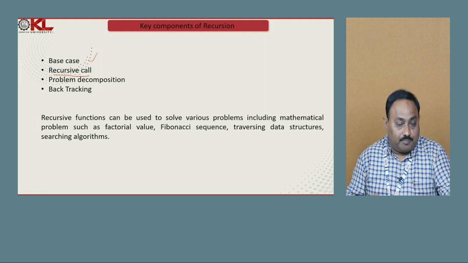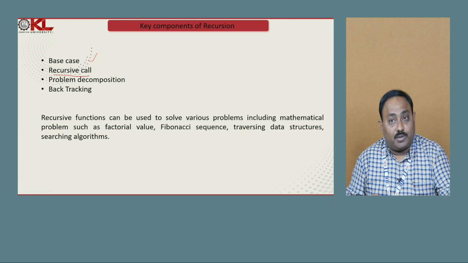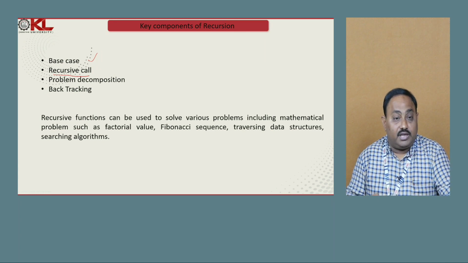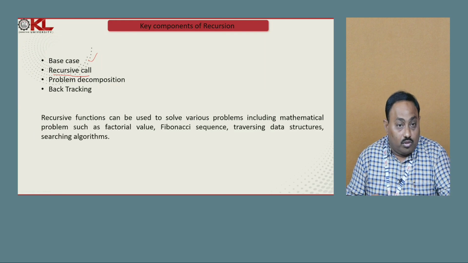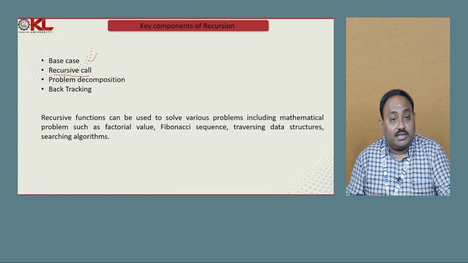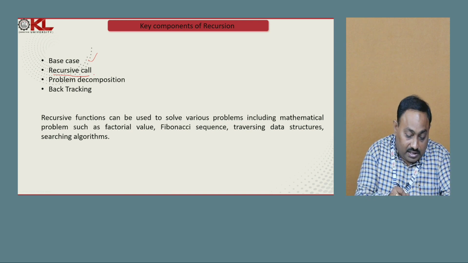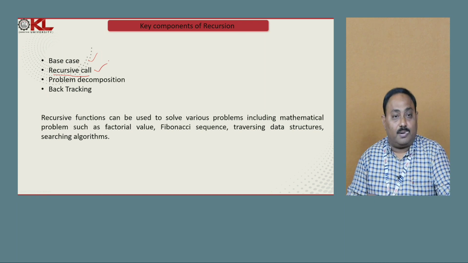If you don't perform a recursive call, then there is no need for the recursive function. So if the base condition is false, we need to perform the recursive call. Then only can the recursion continue. If you don't make any recursive call, the recursion will not execute. So the recursive call is also very, very important.